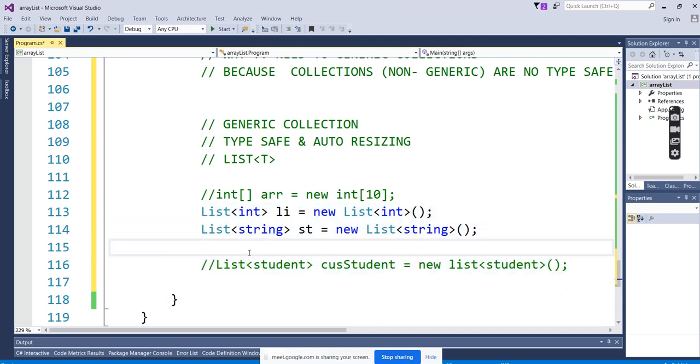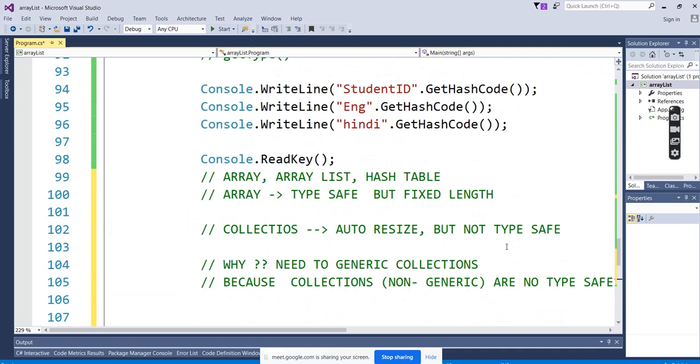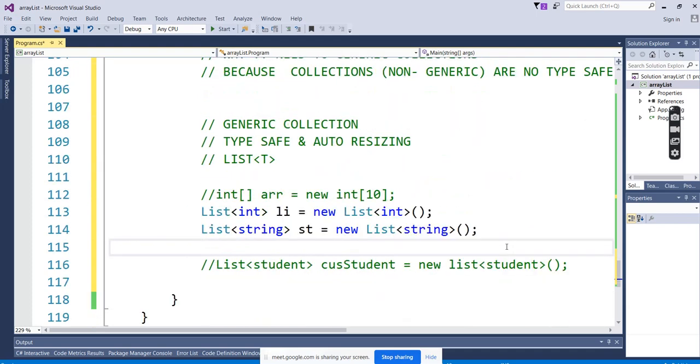So when it has to be very safe and secure, we go for the list itself. And if we want dynamic data types, with string and integer values in the same collection, then the approach is to create a class, add the values whatever you want there, and call the class here. In that way, even the arrays, which are not type secure, we make type secure while creating the class.